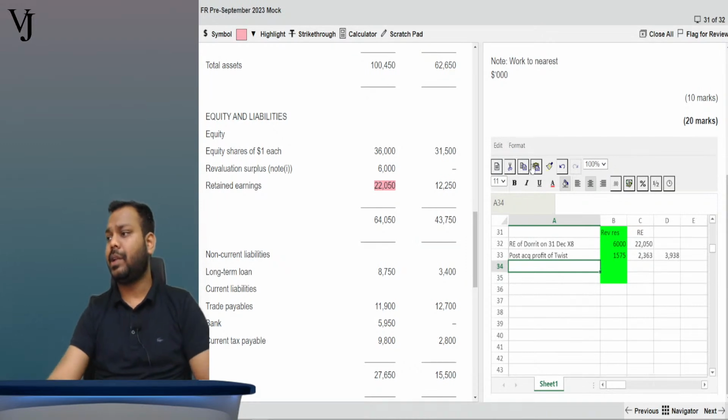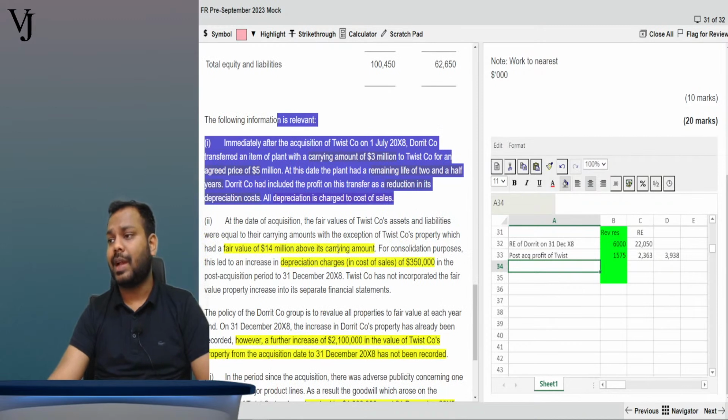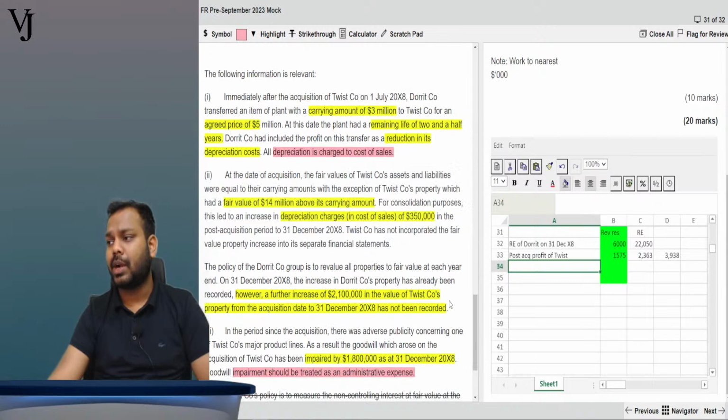Tell me, guys, just read the adjustments and tell me. The first adjustment I have not yet discussed. The second adjustment is already accounted for, no further treatment. The third adjustment is already accounted for, no further treatment. The third adjustment is impairment loss.